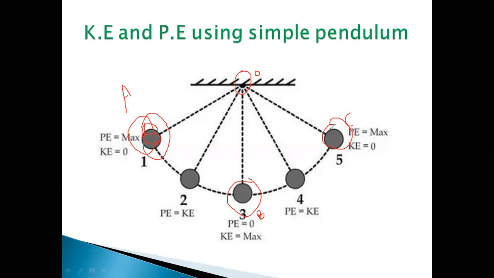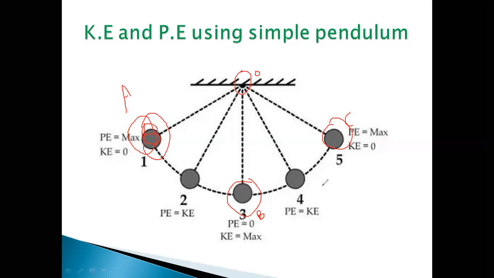In between, we can say that potential energy and kinetic energy are equal. It is observed that when the bob swings, it has only potential energy at its two extreme points, A and C, and only kinetic energy at the resting position.